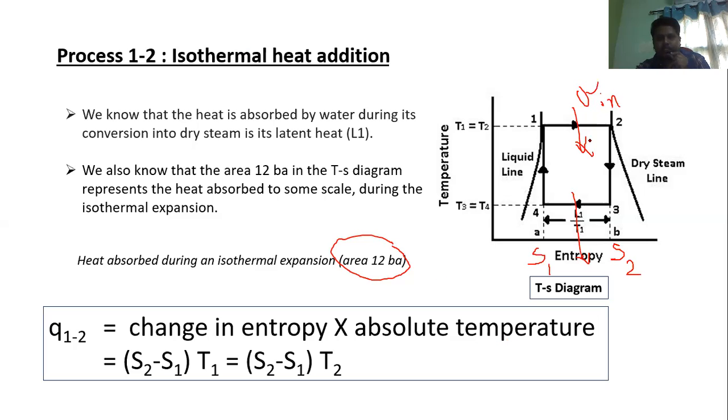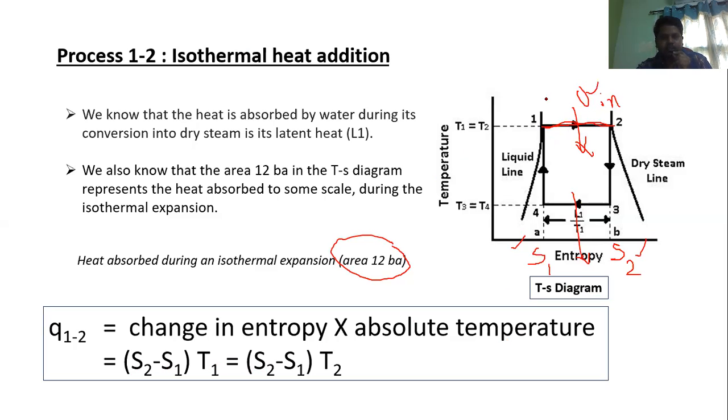So here, the change in entropy. The process is 1 to 2, so the change in entropy will be S2 minus S1, and the absolute temperature in this process is T1. So the total equation is S2 minus S1, the change in entropy, times the temperature T1.